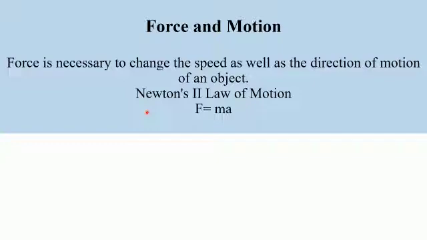So if we want any object to be in motion, or if we want to stop an object, we require some external force. Force is necessary to change the speed as well as the direction of motion of an object. So that is the relationship between force and motion. And we are going to study one type of force which is called the centripetal force. So let us study what centripetal force is.